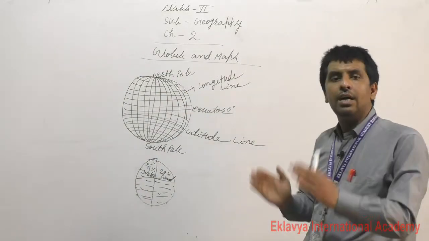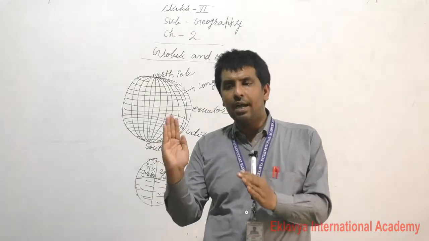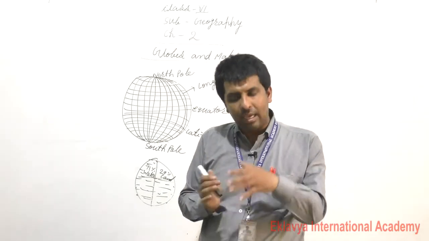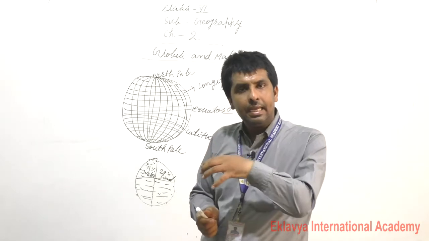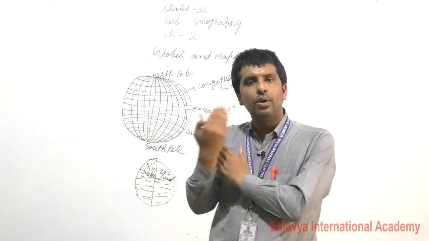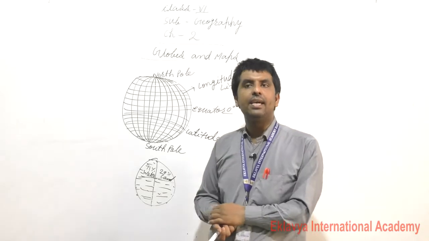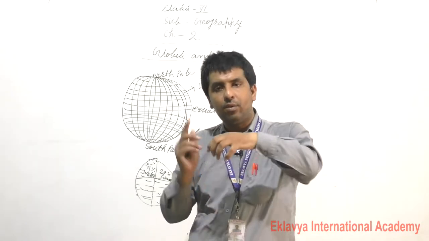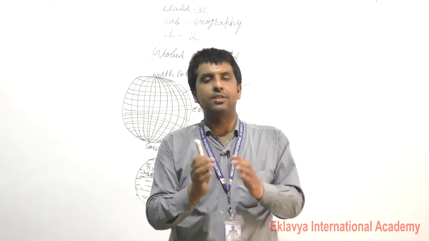The earth moves around the sun, and on its orbit it moves from west direction to east direction.